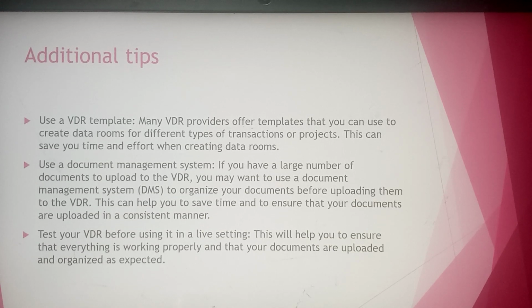Additional tips. Use a VDR template. Many VDR providers offer templates that you can use to create data rooms for different types of transactions or projects. This can save you time and effort when creating data rooms. Use a document management system. If you have a large number of documents to upload to the VDR, you may want to use a document management system to organize your documents before uploading them to the VDR. This can help you to save time and to ensure that your documents are uploaded in a consistent manner. Test your VDR before using it in a live setting. This will help you to ensure that everything is working properly and that your documents are uploaded and organized as expected.